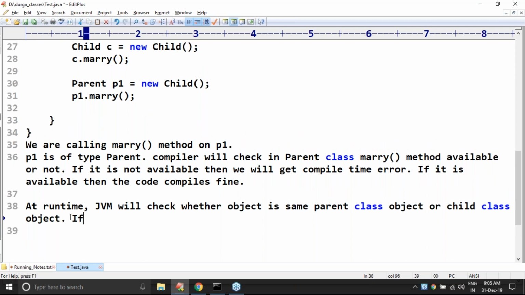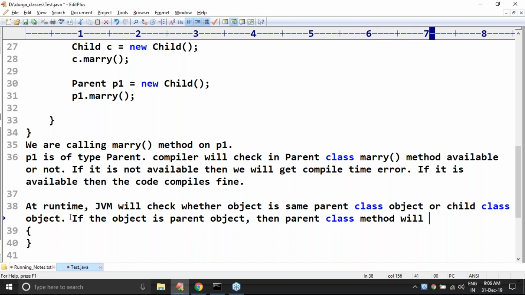If the object is a parent object, then the parent class method will be executed. Remember this one, sir. If the object is a child class object,